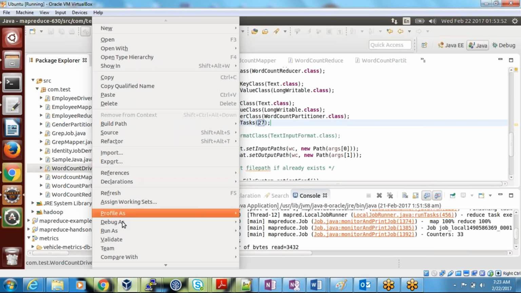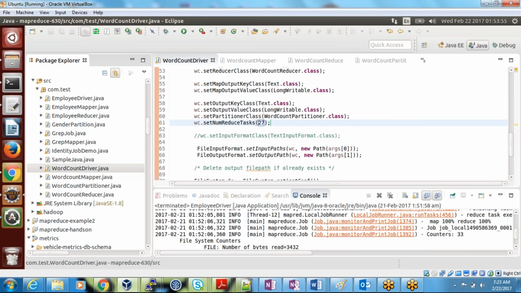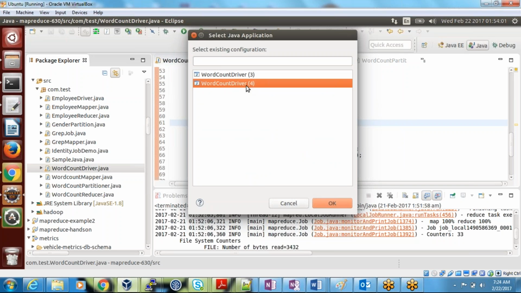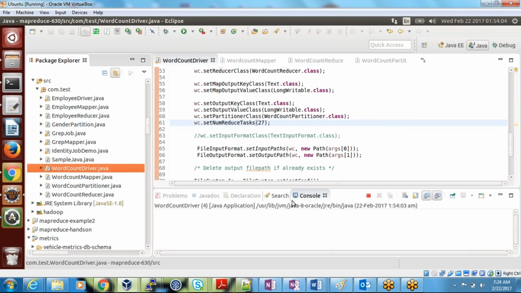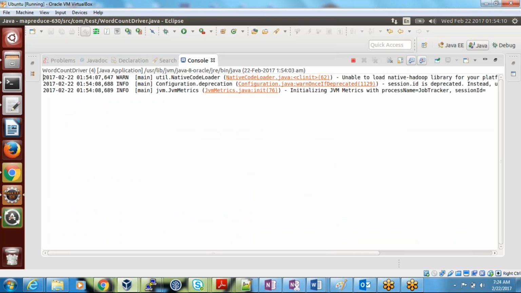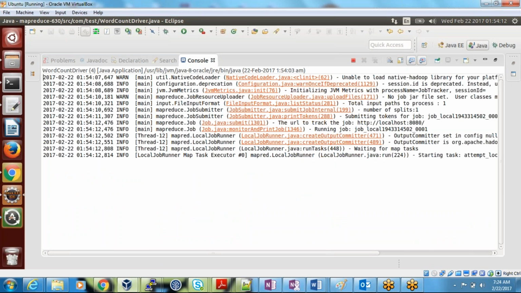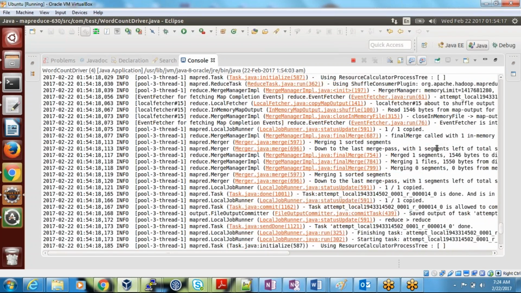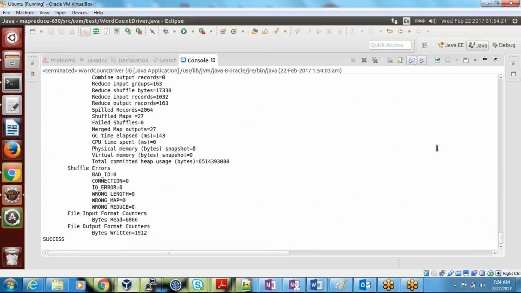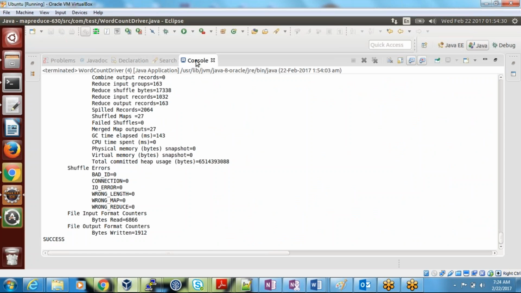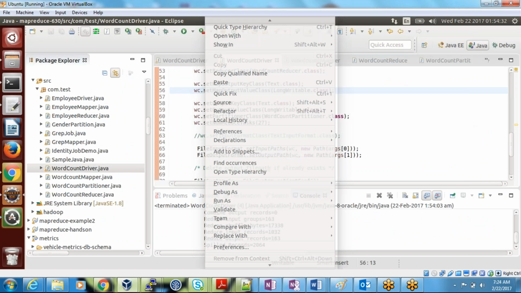Right click, run as Java application. You can see the number of splits here. The data is successfully created. And where will the output be? What is the path you have given there?